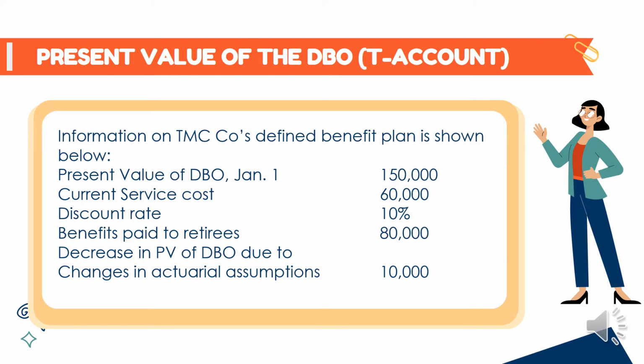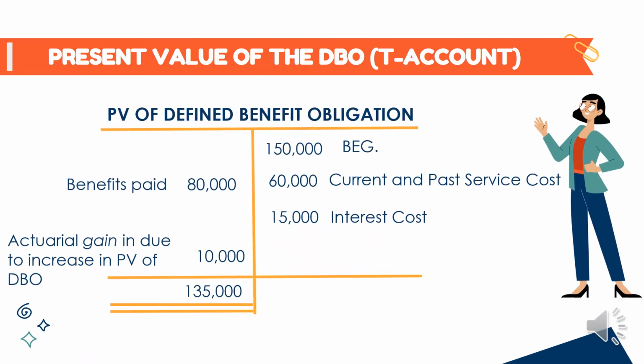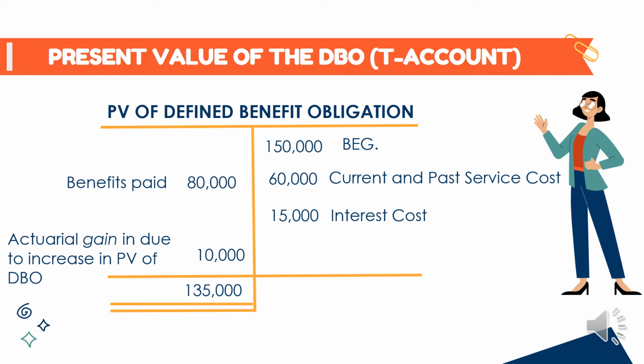Decrease in present value of defined benefit obligation due to changes in actuarial assumption, which is 10. Here is the illustration for the present value of the defined benefit obligation using T accounts. So kanina, pinakita natin kung paano ba ilagay sila sa T accounts.